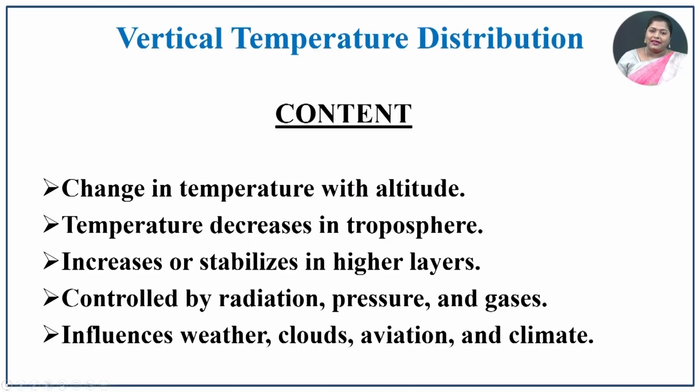In the previous lecture, we have discussed horizontal temperature distribution. In this lecture, we will be discussing vertical temperature distribution. What are the contents we are going to discuss? That is the change in temperature with altitude, and how the temperature decreases in the troposphere and increases or stabilizes in higher layers, controlled by radiation, pressure and gases, and how far it influences the weather, cloud, aviation and climate. So, what is meant by the vertical temperature distribution?